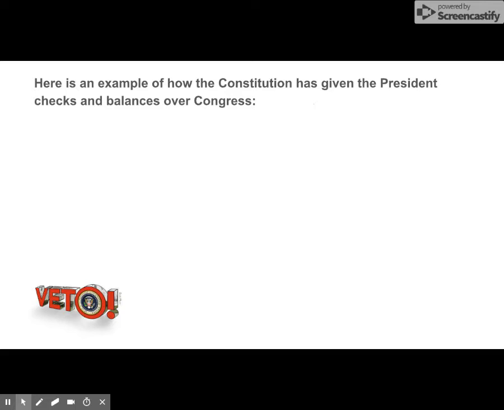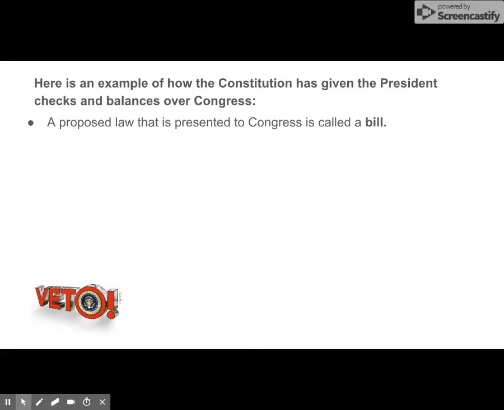Here's another example. The Constitution gives the president a very special power for a check against Congress. Say there's a proposed law that is presented to be turned into a law that everybody has to follow.